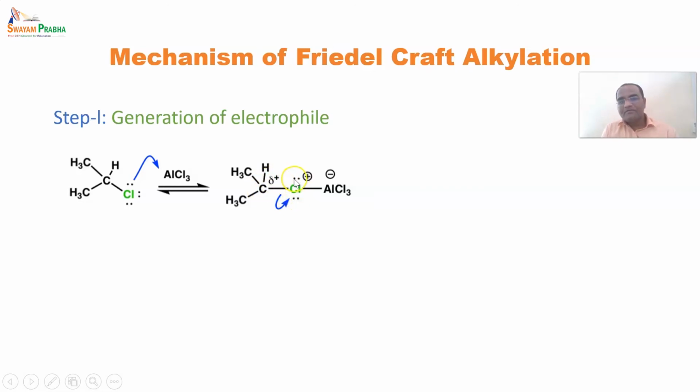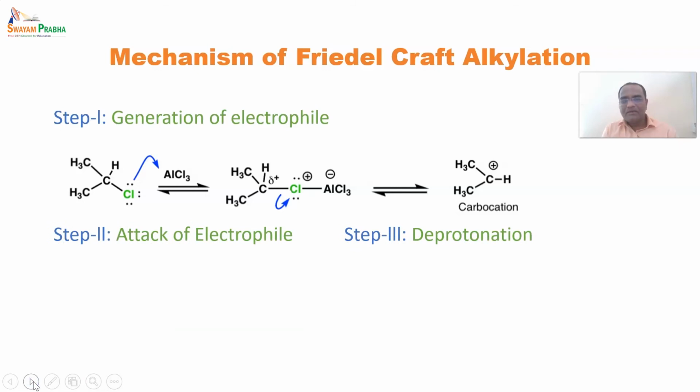This happens because electrons are always carried towards only one atom. The atom which is more electronegative carries the electrons with itself, and the carbon becomes electron deficient. Now it has formed a carbocation, or we can say it has formed an electrophile.